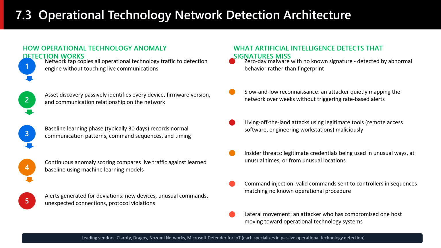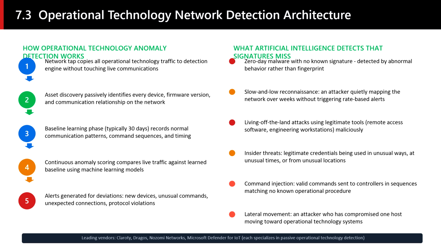Let me walk through the operational technology network detection architecture in more detail, because the 5-step process on the left captures something important about how these systems are designed differently from traditional network security tools. The starting point is the network tap. Unlike enterprise security tools that might actively scan devices or inject probe traffic to discover assets, operational technology anomaly detection systems are entirely passive. A tap is a physical device that copies all network packets and forwards them to the detection engine, without interrupting or interacting with the original communications in any way. This is non-negotiable in industrial environments. If your security tool crashes a programmable logic controller, you have just caused the exact kind of outage you were trying to prevent.